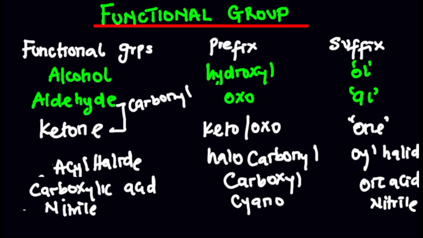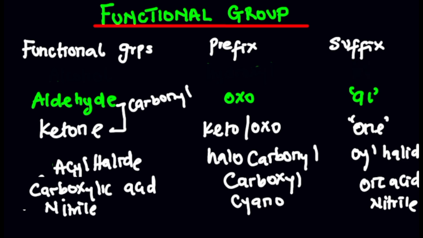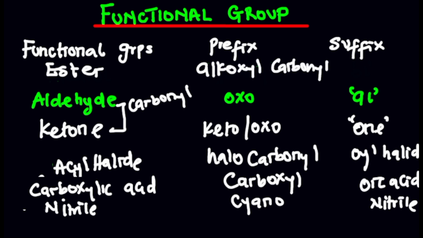Then another one that we can have, let me say, is ester. Let me just rub this off, alcohol, and put ester here. Ester is basically alkoxycarbonyl. It is used as a prefix as alkoxycarbonyl, and as a suffix as oate.